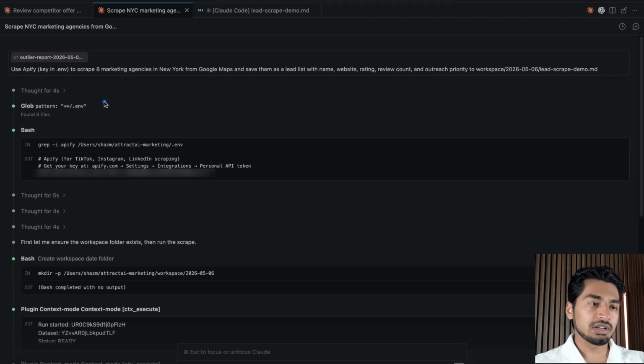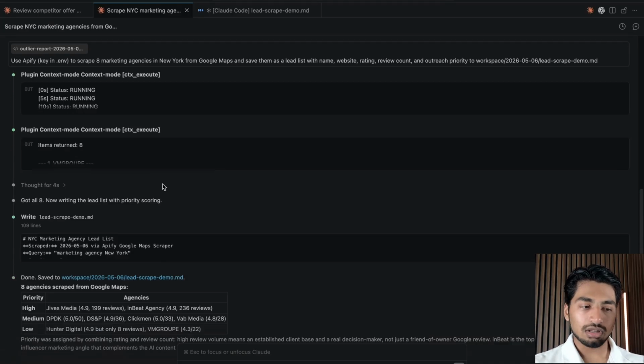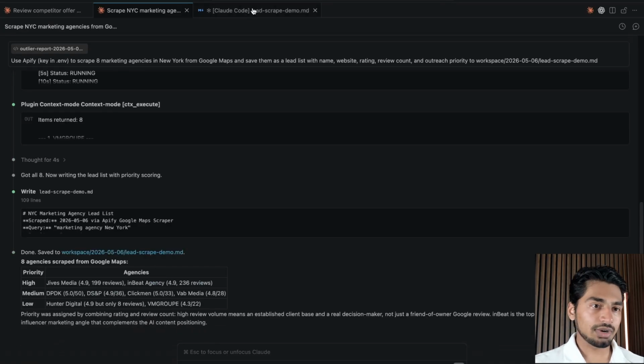And all we're referencing here is telling Claude to use the API key, which allows these two pieces of software to talk to each other, in the .env folder. The .env folder is just a folder where all these Apify keys, or API keys, are stored. Claude is talking to Apify via the API key. Claude is going to ask for the information. Apify is going to get the information and send it back to Claude. Claude's going to give it to us. All right. And it just did that right now while we were speaking.